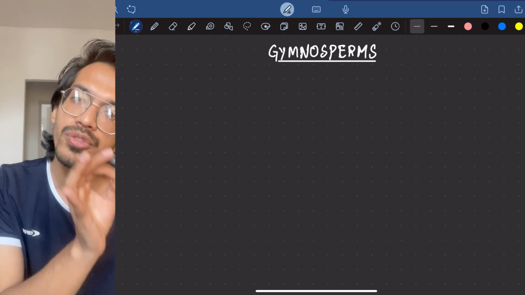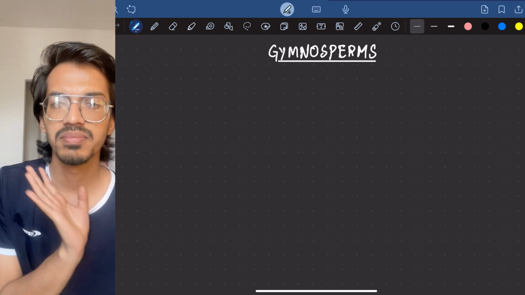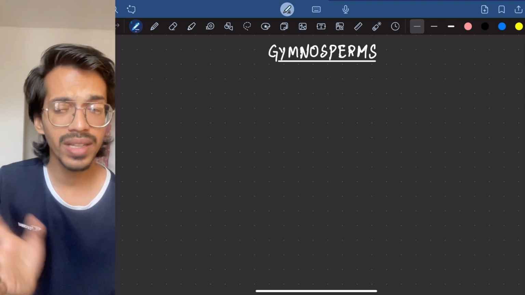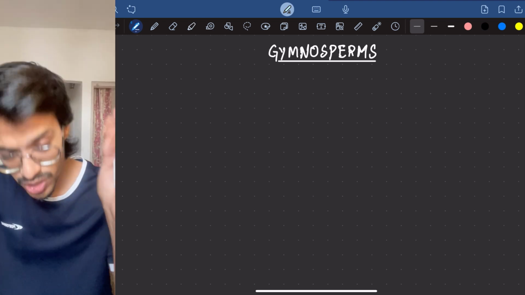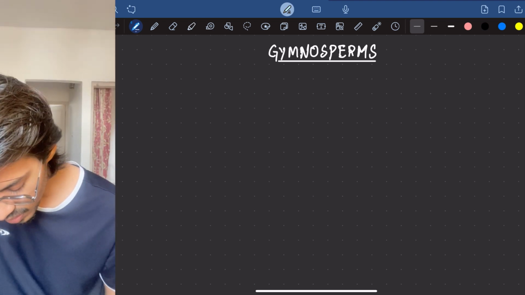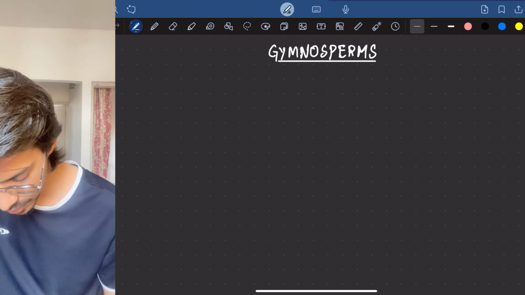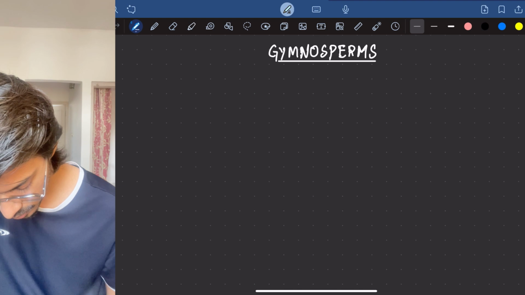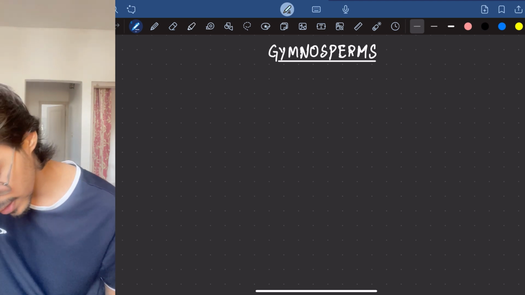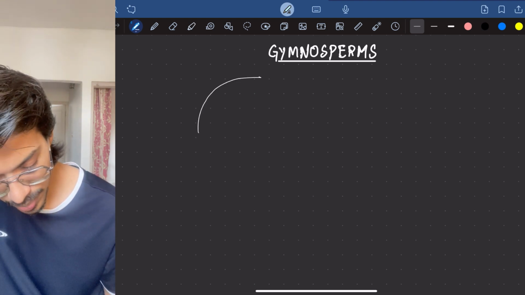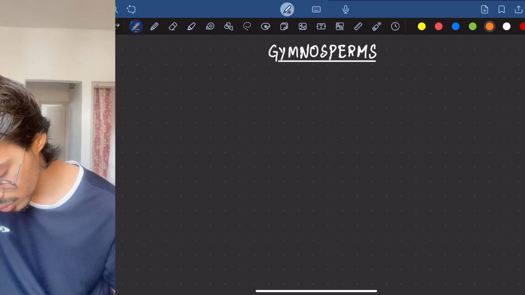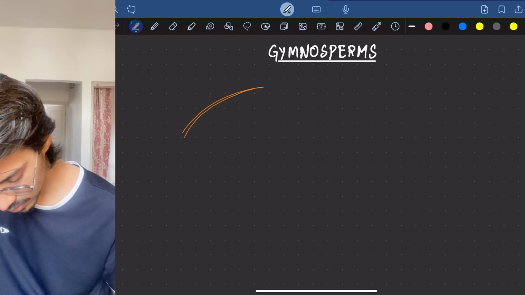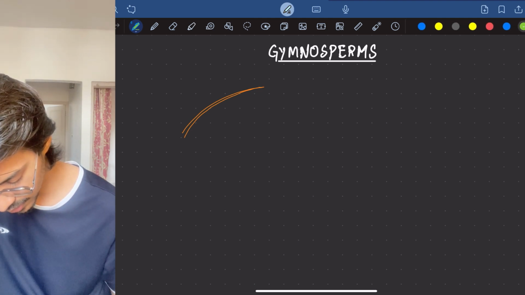The mode of positioning and all, that's not even important. Okay, let's just come back. I am making a branch over here. So this is a branch of a Pinus. On that branch, what things will be present? There will be a leaf-like structure. We used to say that these cone kinds of leaves are present. So I'm making certain leaves.